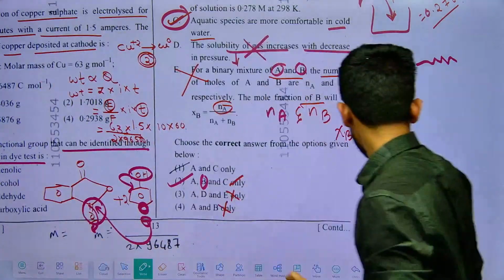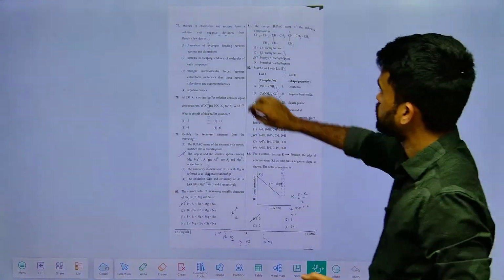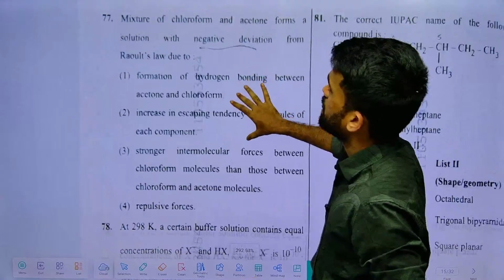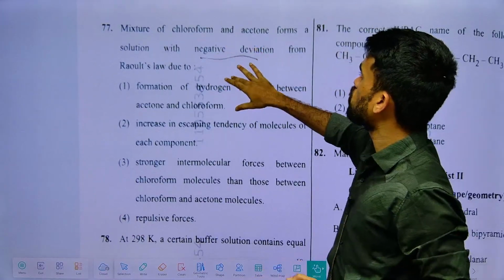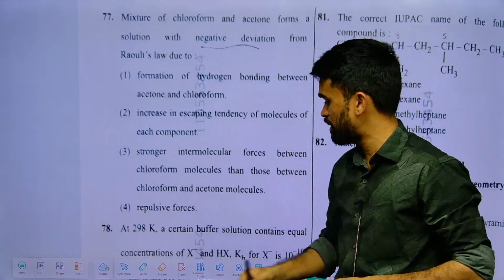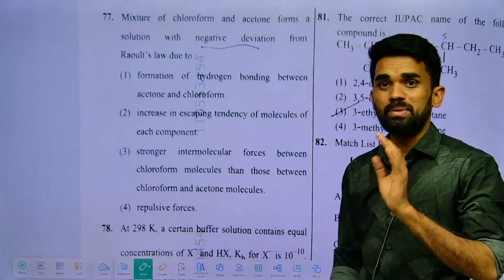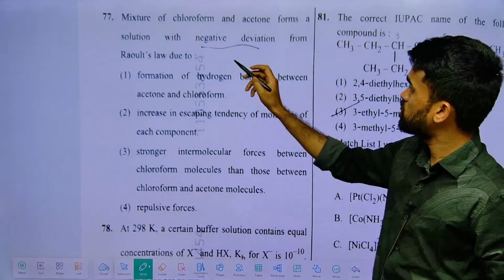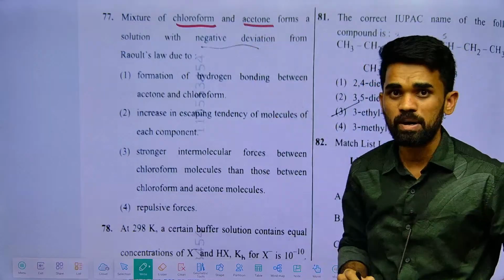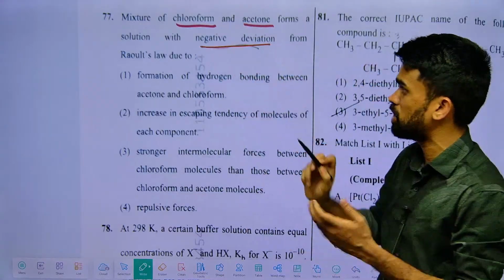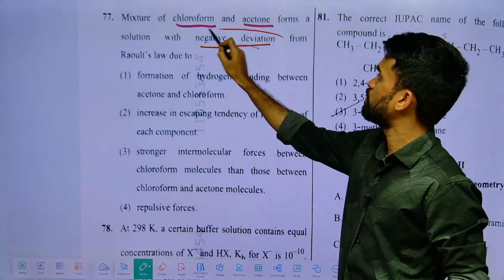Next. When I discuss Raoult's law, definitely I will give this example with a proper explanation. They mentioned chloroform with acetone. What type of deviation does it show? A negative deviation, they mentioned. Why is the negative deviation showing?